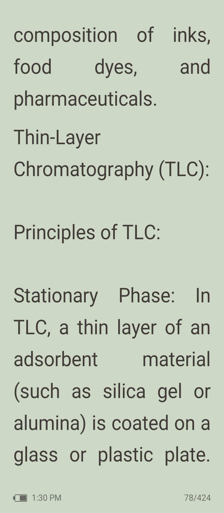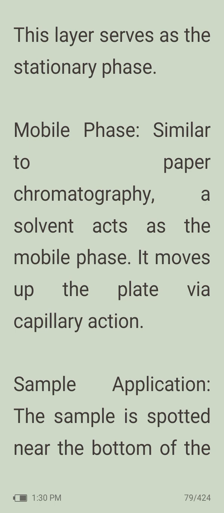Then thin layer chromatography, TLC. Principles of TLC: stationary phase. In TLC, a thin layer of an absorbent material such as silica gel or alumina is coated on a glass or plastic plate. This thin layer serves as a stationary phase. Then mobile phase. Similar to paper chromatography, a solvent acts as the mobile phase. It moves up the plate via capillary action.